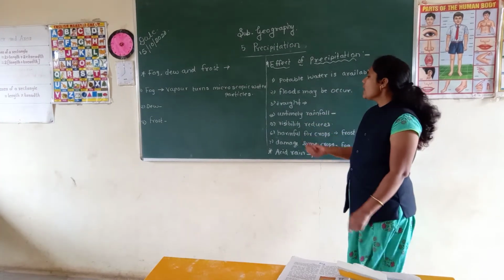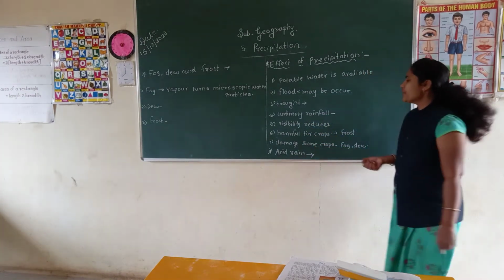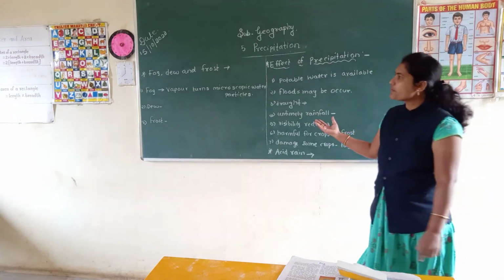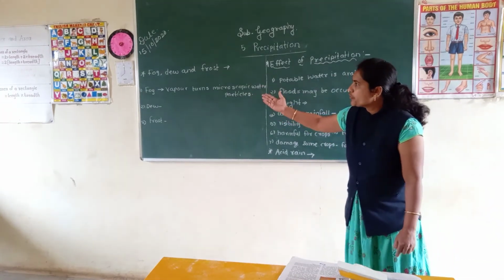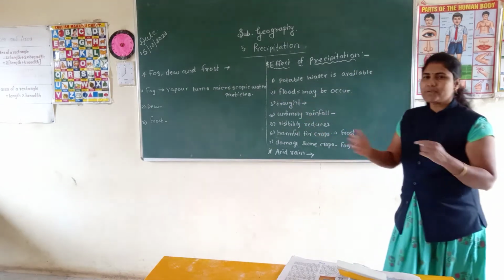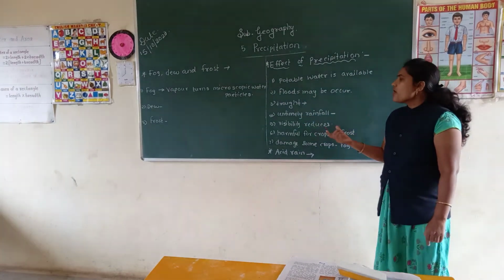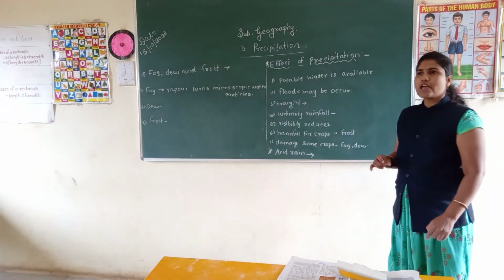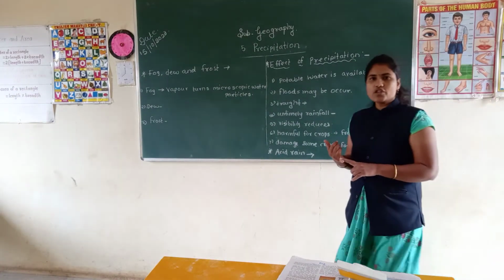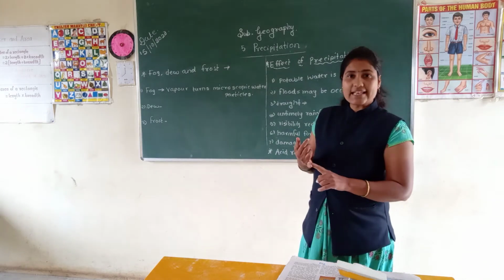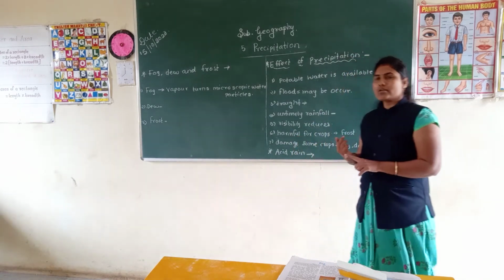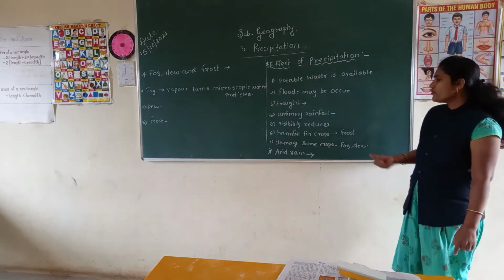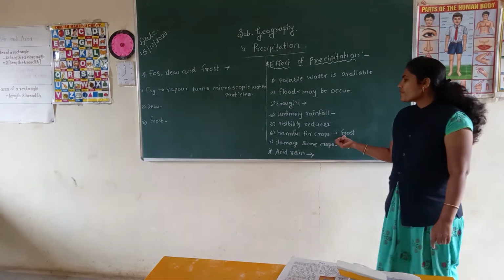Next is reduced visibility. Student, fog, dew and frost are forms of precipitation, subtypes of it. Because of fog, dew or frost, visibility reduces, and because of that many transportation problems as well as accidents occur in large numbers. Then it is harmful for crops.